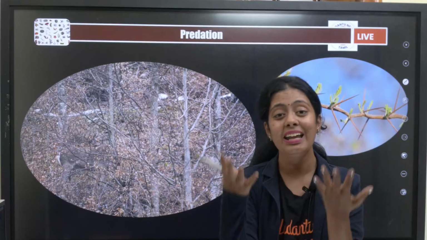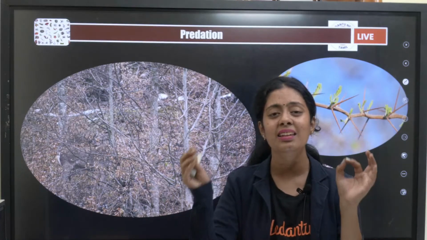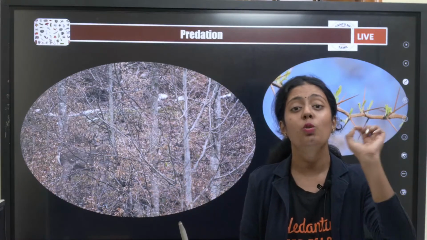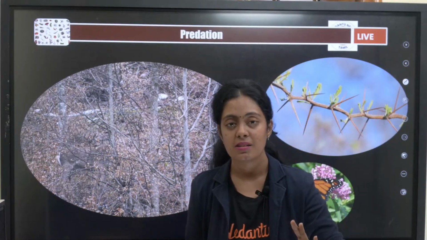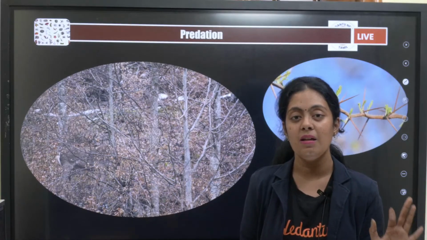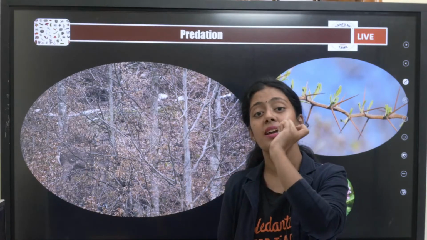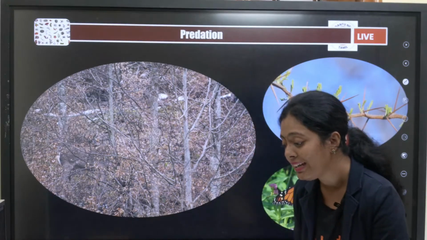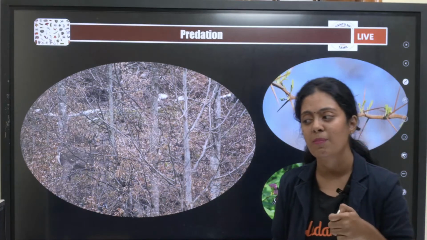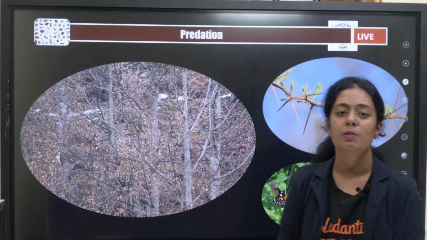To maintain an ecological balance, everything in this world, everything in this biosphere happens to maintain an ecological balance. They say it is nature's rule. That is what is happening, pasangla. The prey-predator relationship is also nature's rule to maintain balance, otherwise it will destroy the environment. To maintain ecological balance, predation is very, very important.